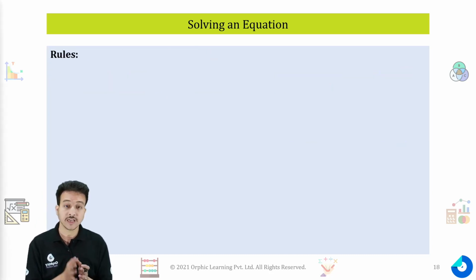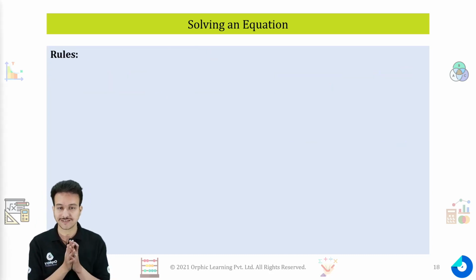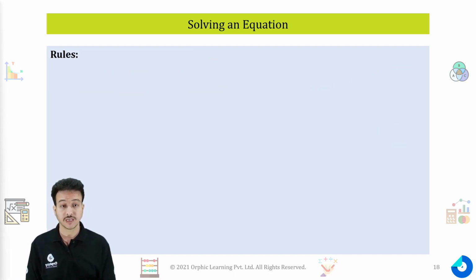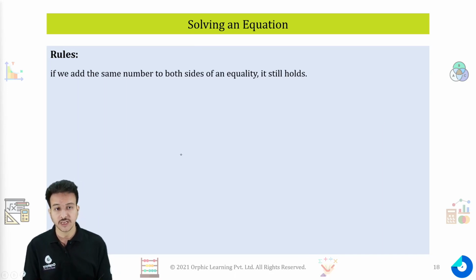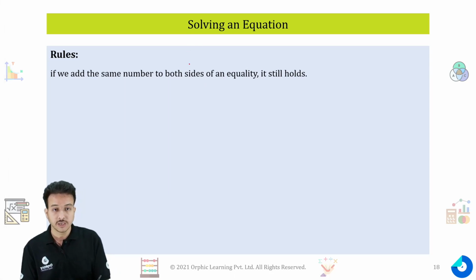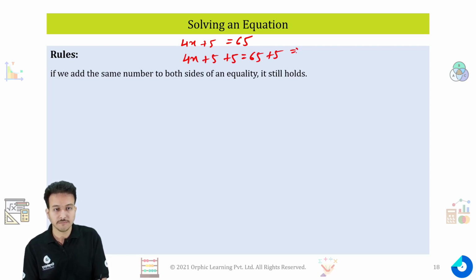Now let's try to understand some rules for solving an equation. The first rule says, if you add the same number on both sides of an equality, it still holds true. For example, if I take the same equation, 4x plus 5 is equal to 65, and I add plus 5 on both sides, my equation becomes 4x plus 10 is equal to 75.